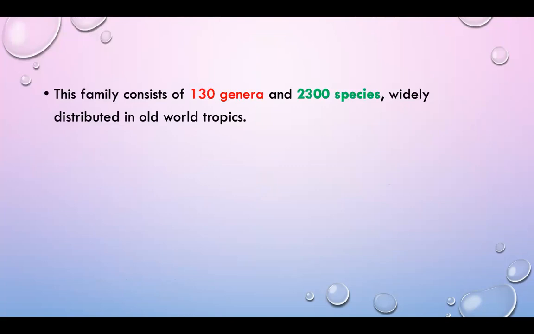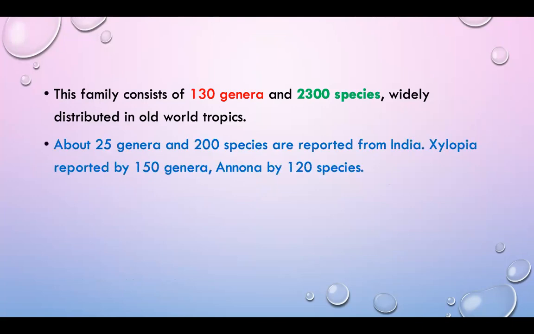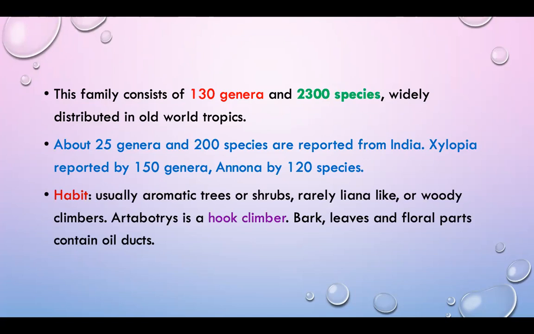This family consists of 130 genera and 2,300 species, widely distributed in all tropics, and about 25 genera and 200 species are reported from India. Xylopia is reported with 150 species and Annona with 120 species.